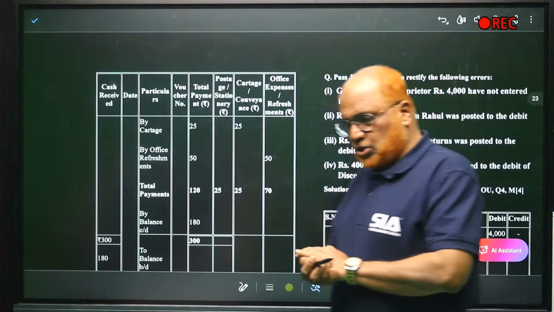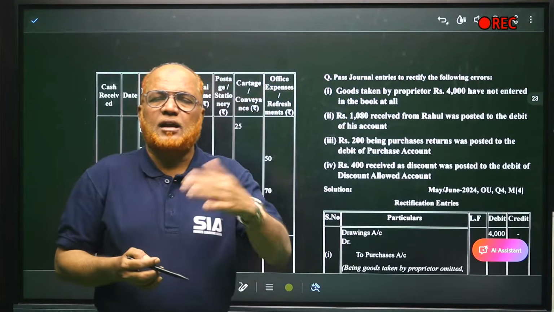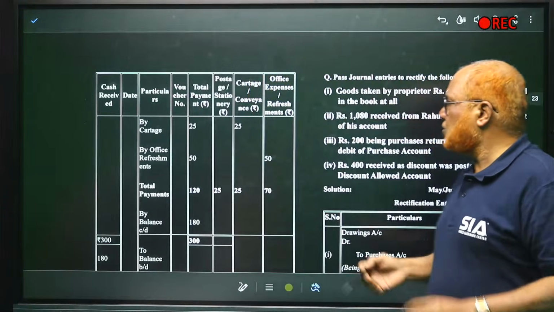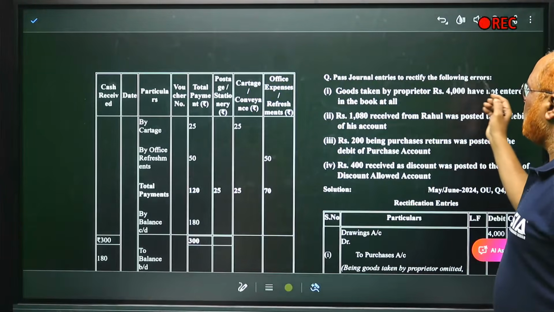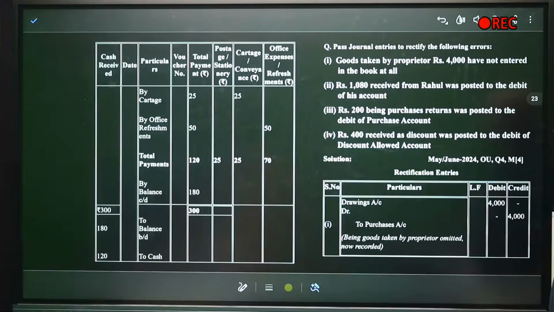Now, very important. The subsidiary book comparatively is easier. The second part is rectification of errors, correction of errors. Pass journal entry to rectify the following errors. This was the question asked in June 24 for 4 marks. Small question.